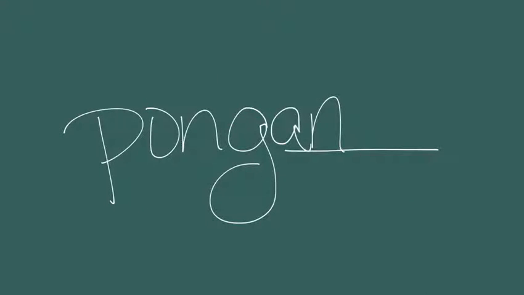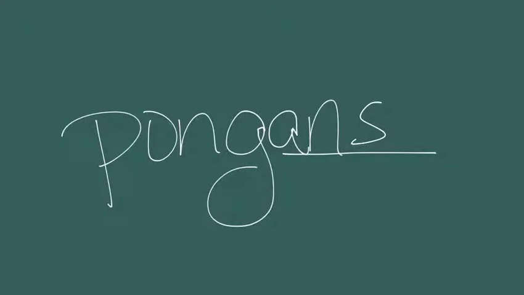Now the accent mark is going to throw you off a little bit, and right now I'm not going to hold you to it for now. But as soon as I add an extra syllable, it's going to be pónganse, right? As soon as I add an extra syllable, I now have to mark where the original stress is, and that's where you hear it, pónganse. So now that's going to have an accent character on it. Pónganse los zapatos. Pónganse los calcetines. Put on your t-shirts. Pónganse las camisetas.